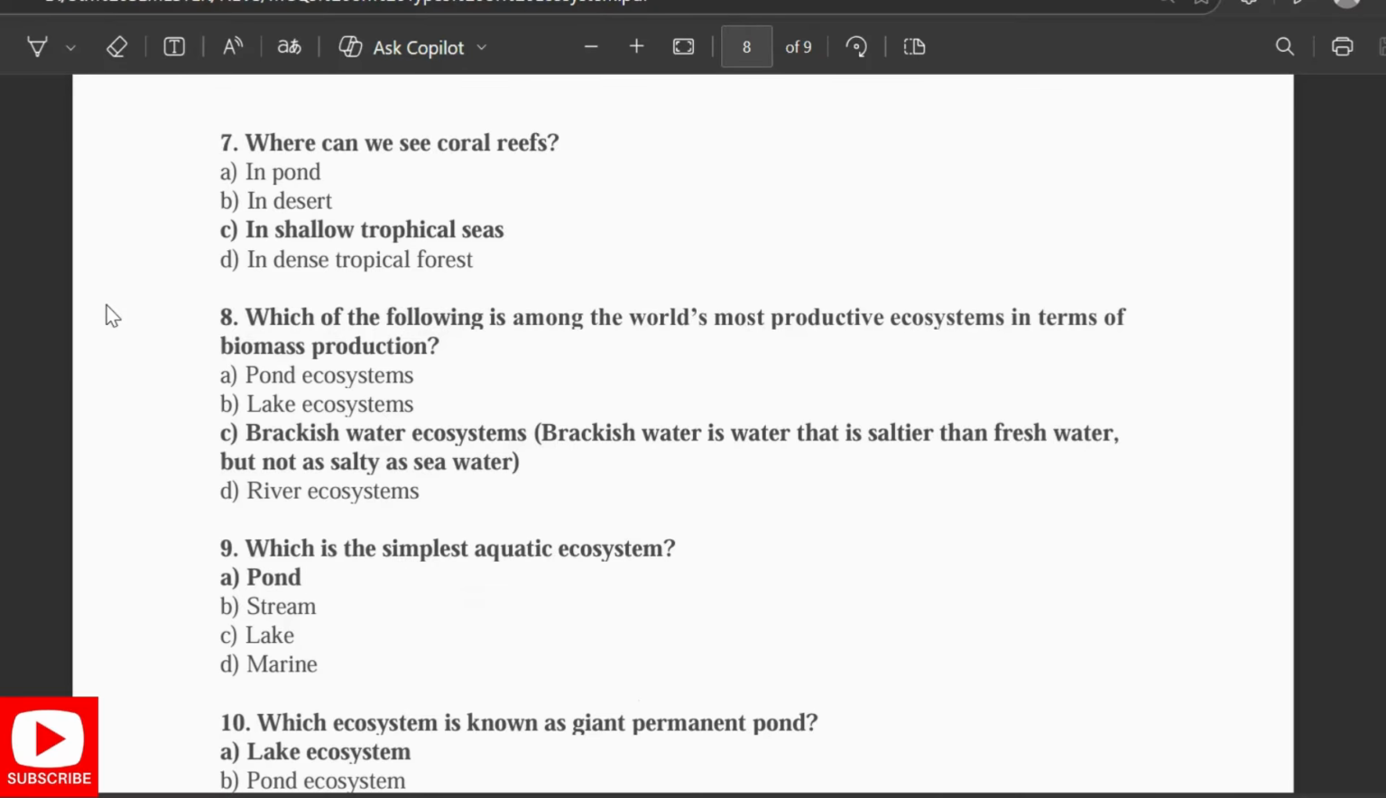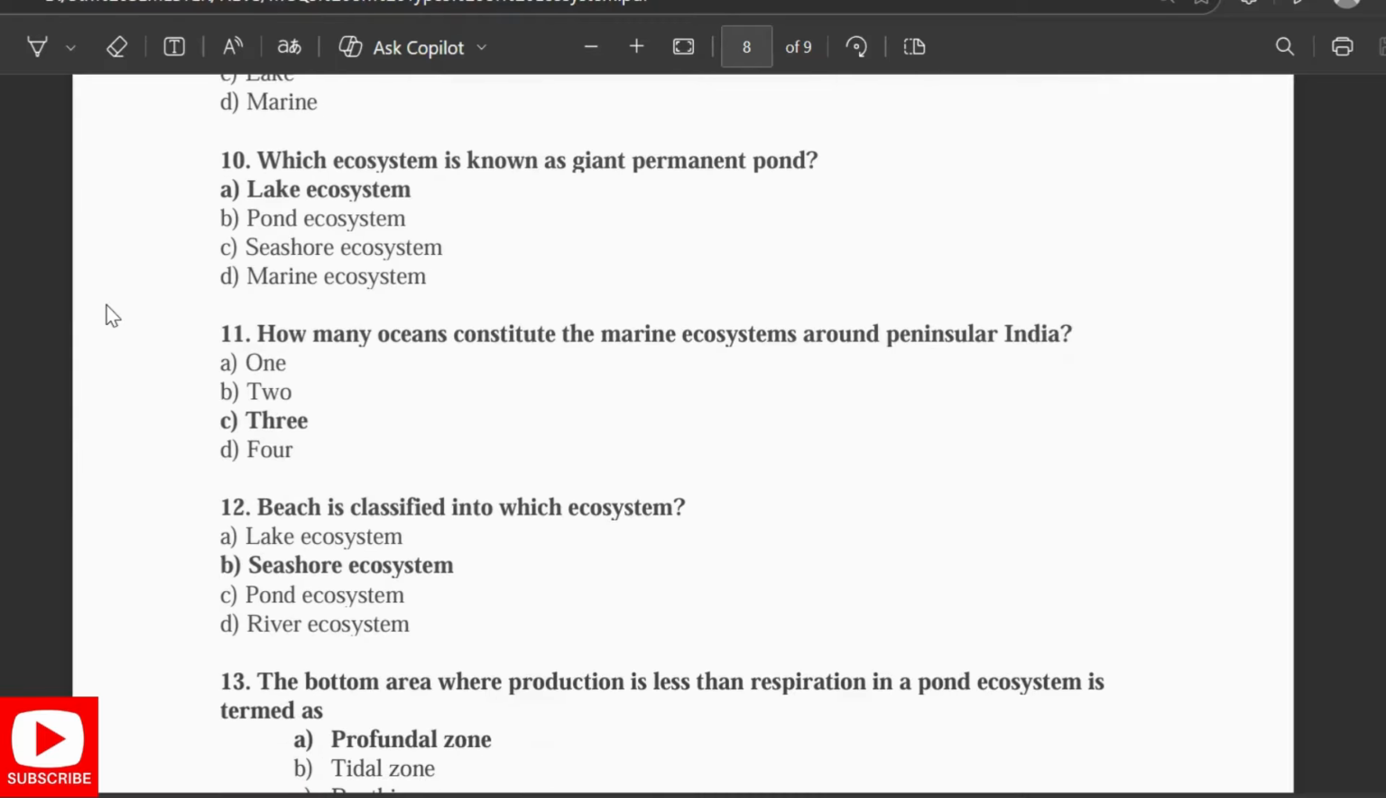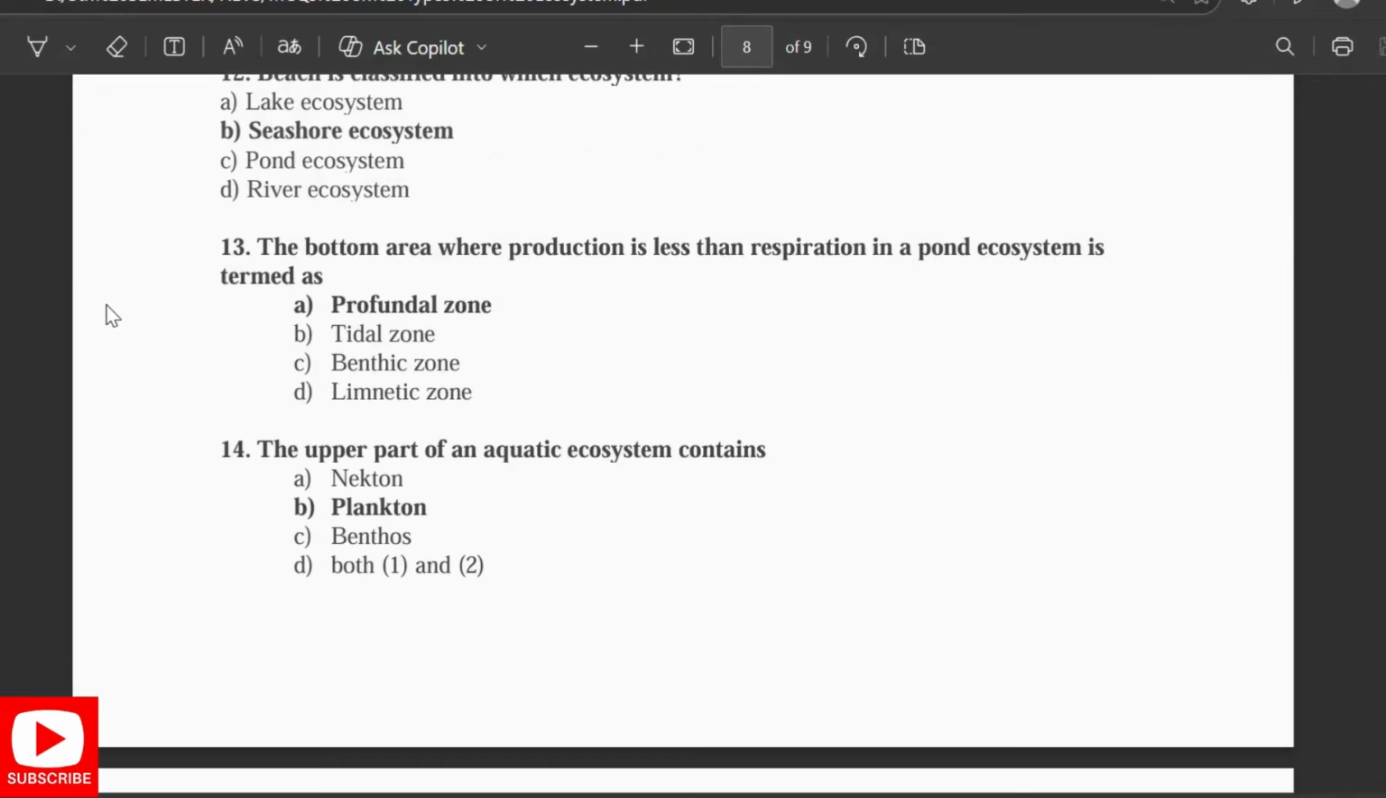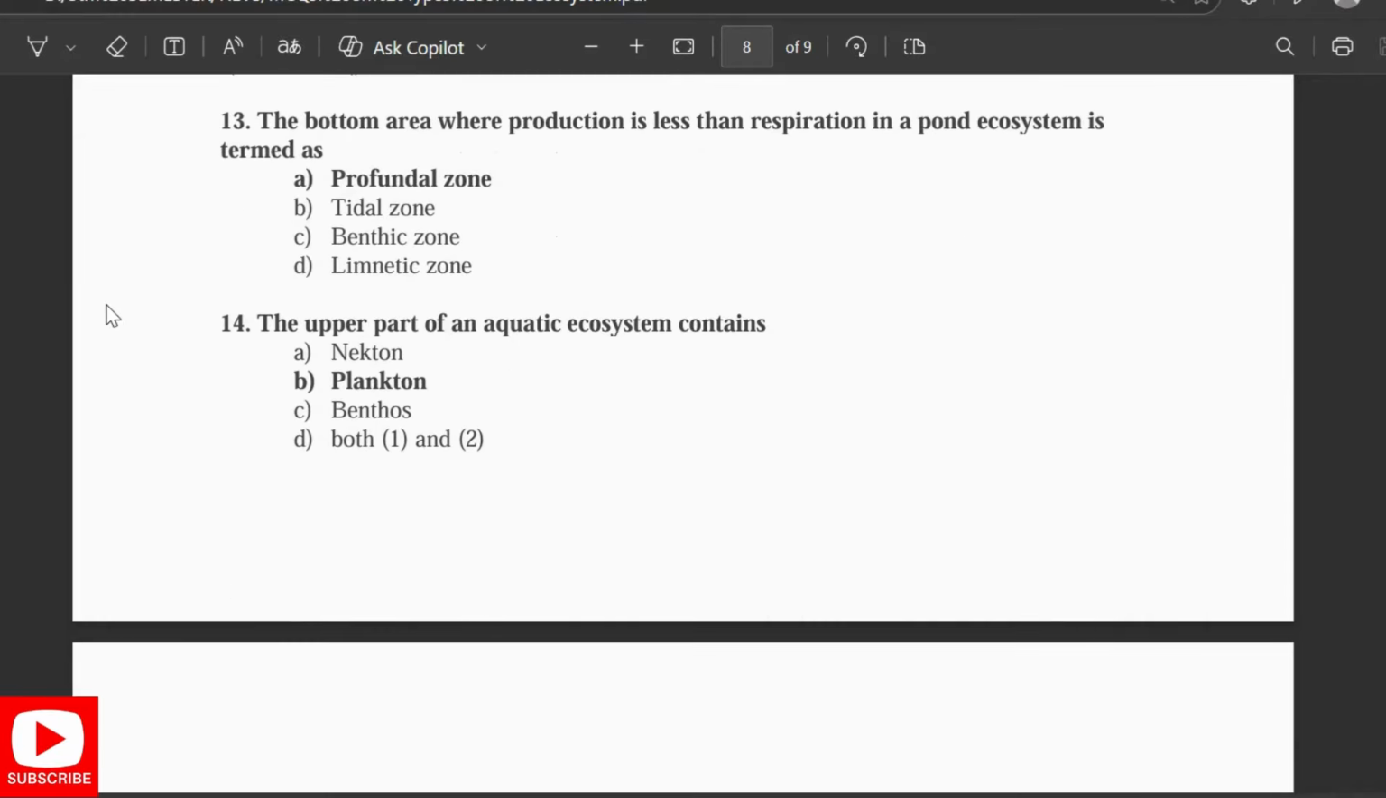Which is the simplest aquatic ecosystem? Pond. Which ecosystem is known as a large permanent pond? That is the lake ecosystem. How many oceans contribute to the marine ecosystem around peninsular India? Three. Beach is classified into which ecosystem? Seashore ecosystem. The bottom area where production is less than respiration in the pond ecosystem is termed the profundal zone. The upper part of the aquatic ecosystem consists of planktons.